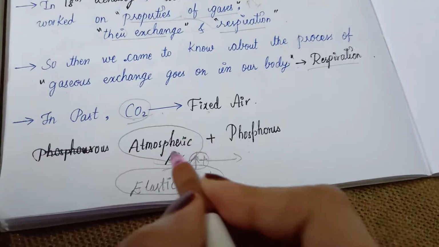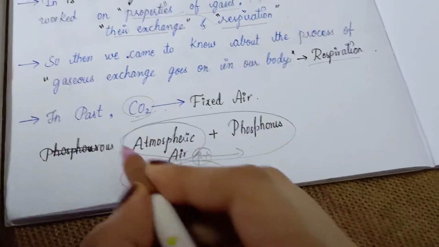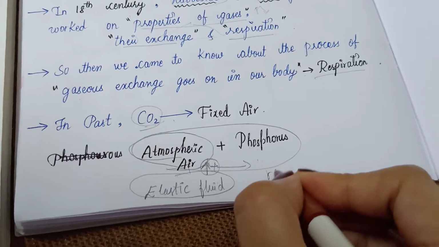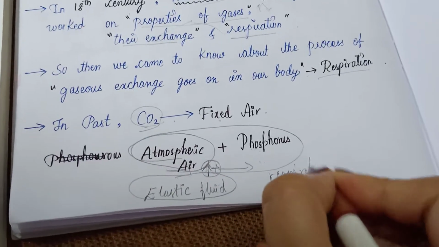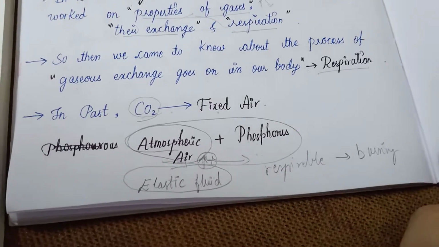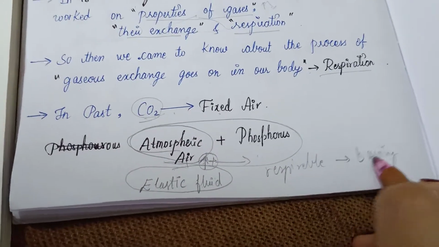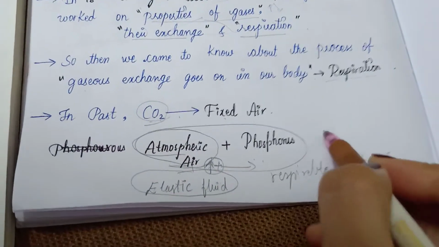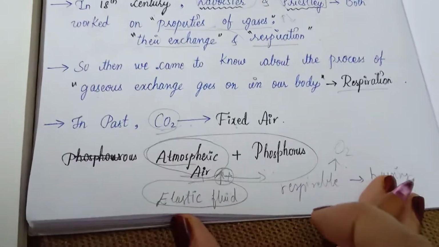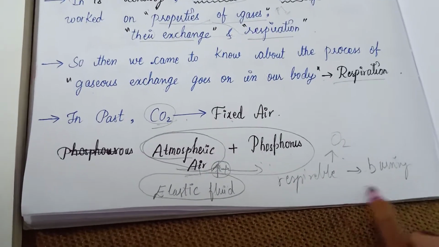It is respirable air, and it also helps in burning. As you all know, burning takes place only in the presence of oxygen, in the presence of respirable air. So it is a component of the respirable air and the burning air.